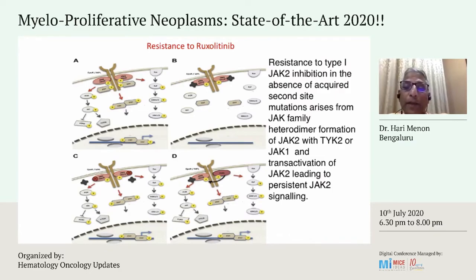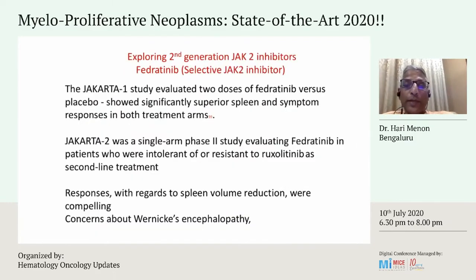But one of the other mechanisms is the resistance to type 1 JAK2 inhibition in the absence of acquired second site mutations. So thereby, the JAK2 family heterodimer formation with TYK2 or transactivation of the JAK2 leading to persistent JAK2 signaling, thereby even though there is some blockade of the receptor, there is downstream signaling continuing through alternate pathways.